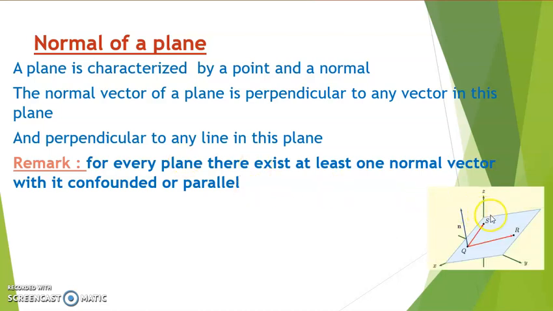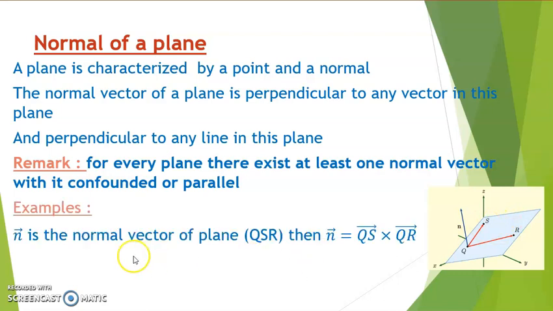In this figure, let's see the plane QSR, and n is the normal vector of the plane QSR. We see that this vector is perpendicular to QS and QR and SR and to every vector in this plane and to every line in this plane. To find a normal vector of this plane, we need to find the cross product between QS and QR, since the cross product of QS and QR is a vector perpendicular to QS and perpendicular to QR.